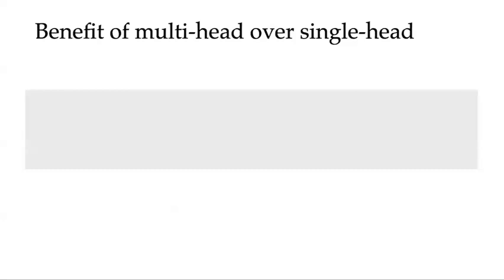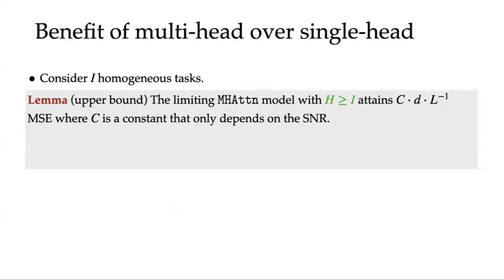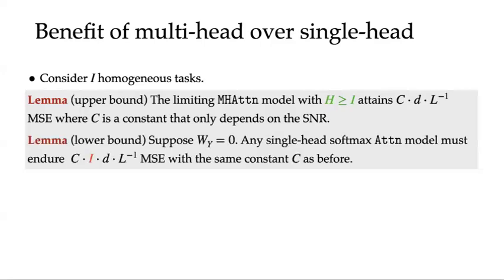Let's compare the performance of multi-head attention to single-head attention. We consider I-homogeneous tasks. The first lemma provides an upper bound on the MSE at the convergence point for the multi-head attention model. The second lemma shows a lower bound for the single-head attention model. Clearly, the multi-head attention can be I times more efficient than the single-head attention, where I is the number of tasks.